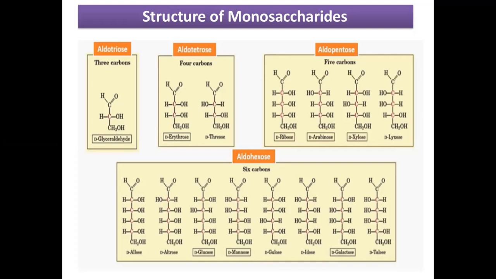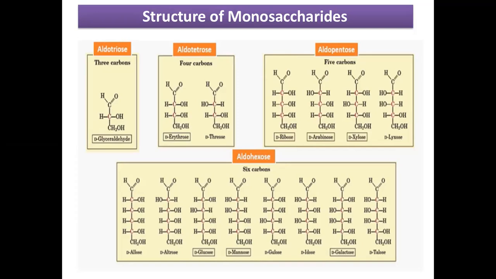Now come to the aldotetroses. Aldotetroses means the monosaccharides having an aldehydic group, CHO group, plus 4 carbon atoms in their structure. Examples are D-erythrose and D-threose. Similarly, we have aldopentoses. Aldopentoses means the monosaccharides having an aldehyde functional group plus 5 carbon atoms in their structure.